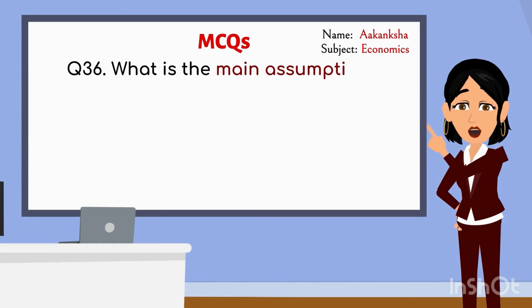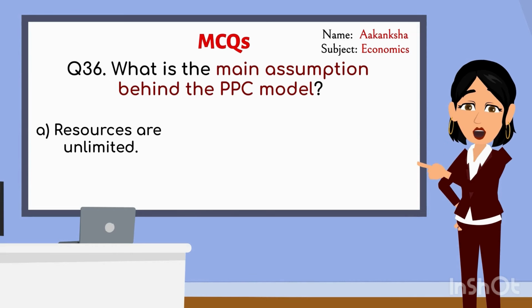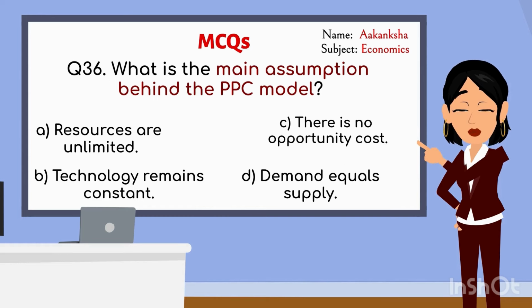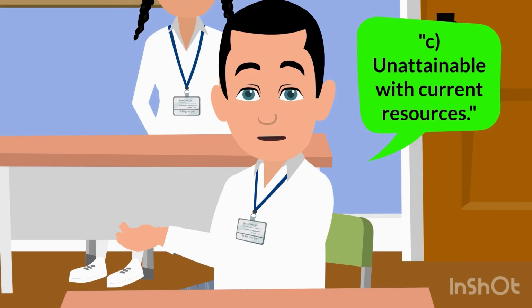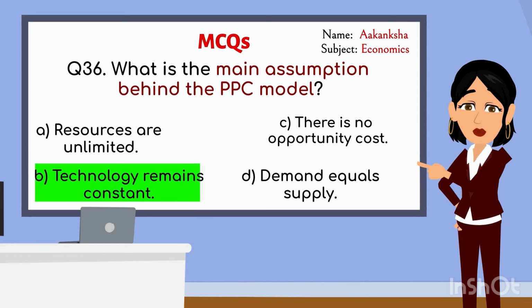What is the main assumption behind the PPC model? A. Resources are unlimited. B. Technology remains constant. C. There is no opportunity cost. D. Demand equals supply. The right answer is B. Technology remains constant. Yes, the answer is right. Can you tell me why technology remains constant is the main assumption behind the PPC model?